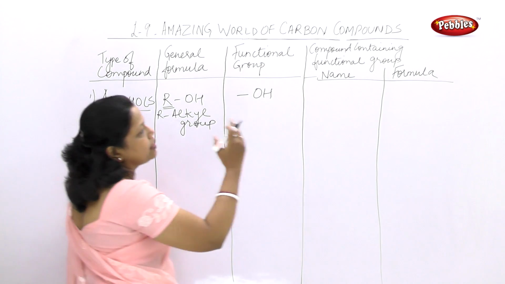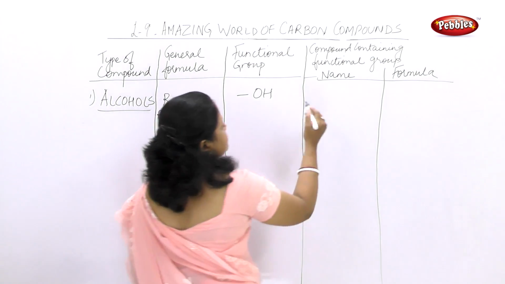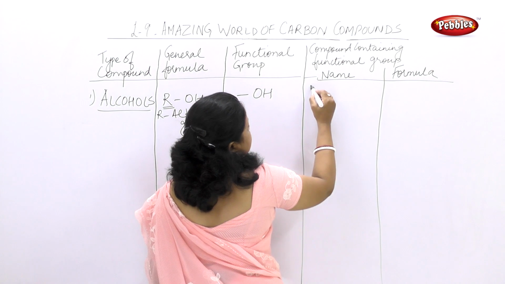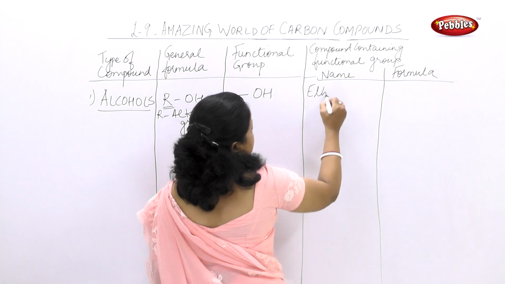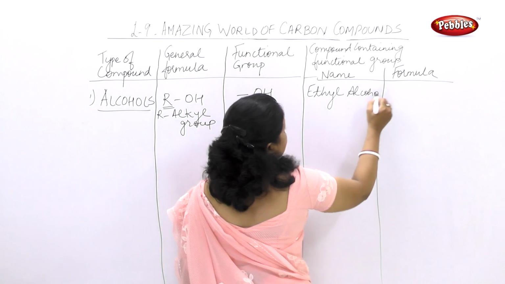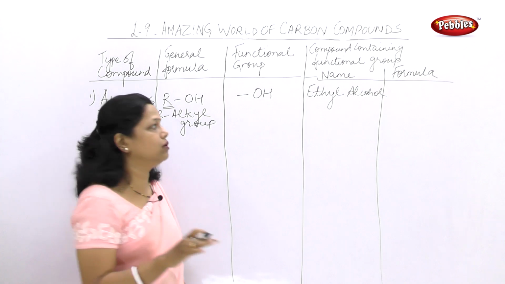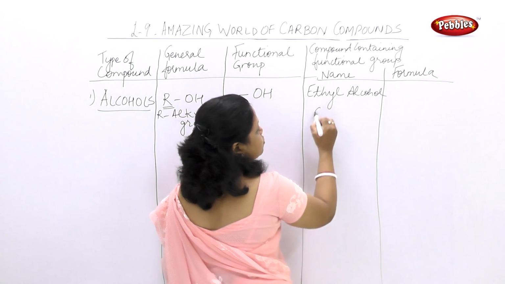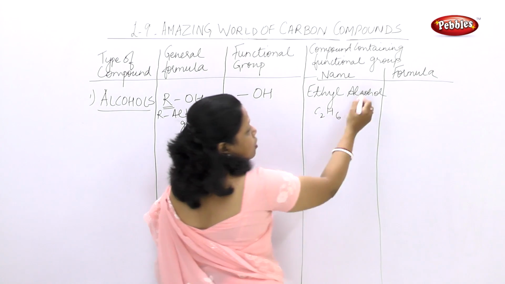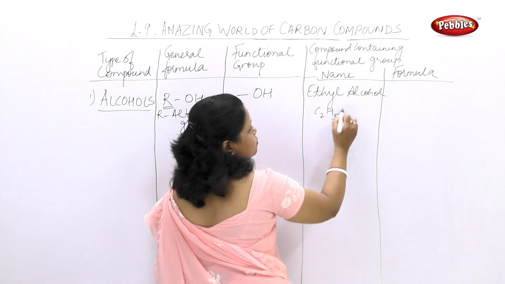Now, compound containing functional group, name and formula. Now if I say ethyl alcohol, ethyl alcohol is made from ethane. Ethane was C2H6. To form alcohol, what will we do? We will remove one hydrogen and replace it with OH.